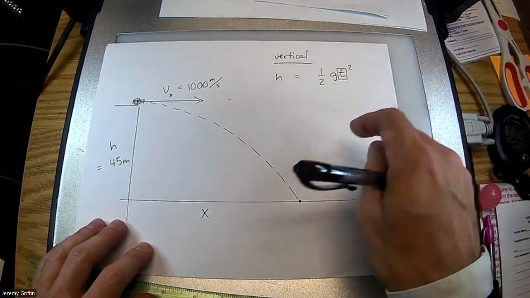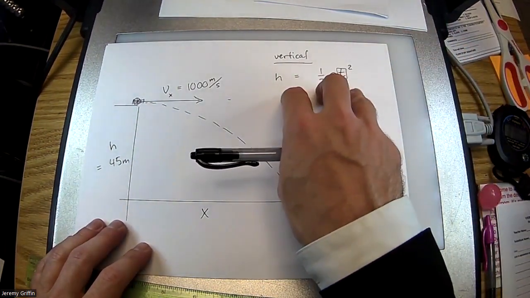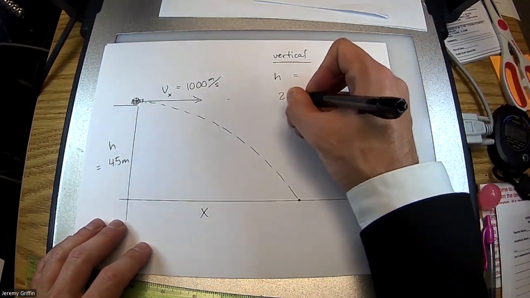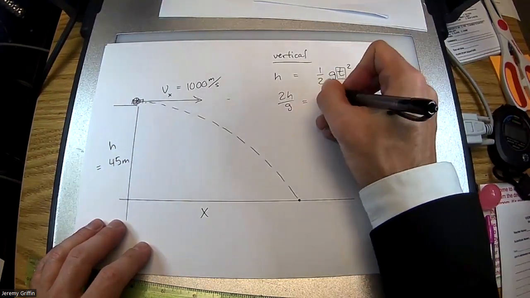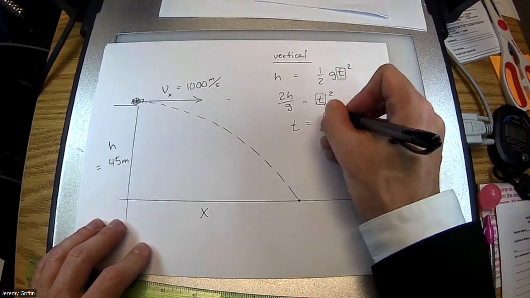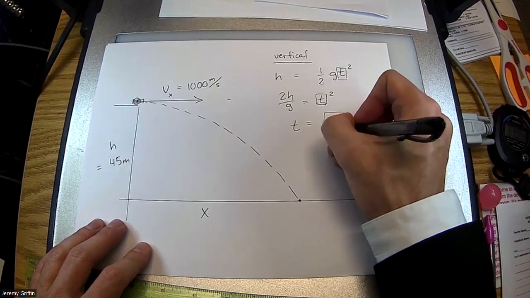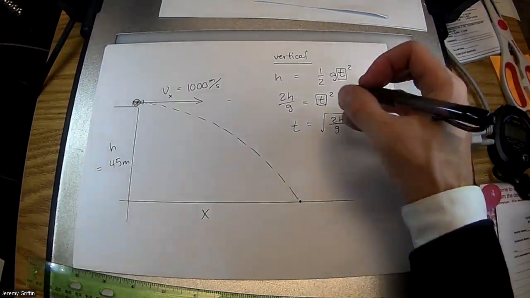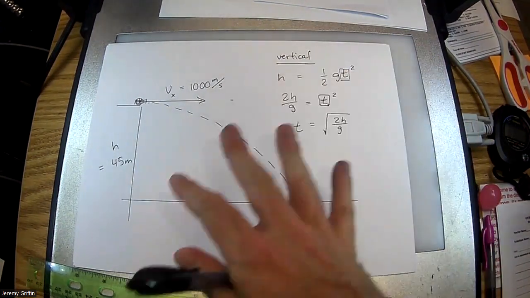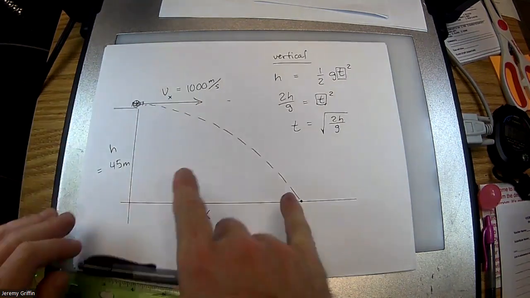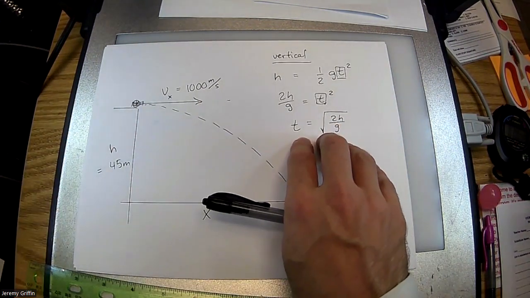Solve for t. Since you guys are AP, be really comfortable with solving in terms of variables. Times 2 divided by g: 2h over g is your t squared. Therefore, square root both sides. You guys remember that, right? You've seen this at least a couple of times. When you were solving the backwards version of this for your lab, when you spotted where it landed and were trying to figure out how fast, this was also a middle step along the way, the time of fall.